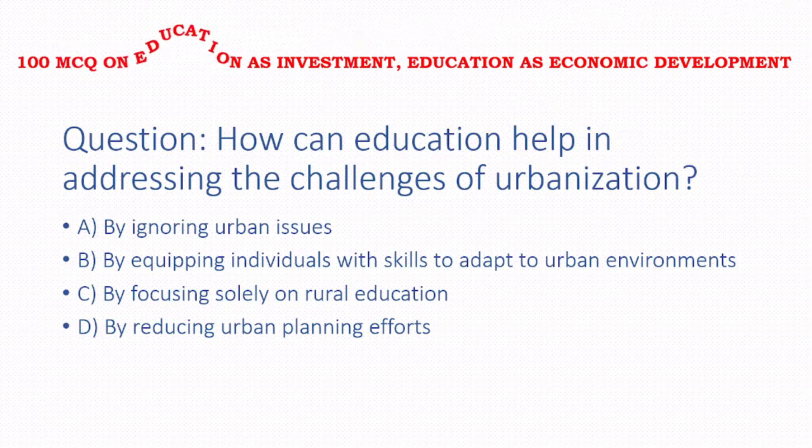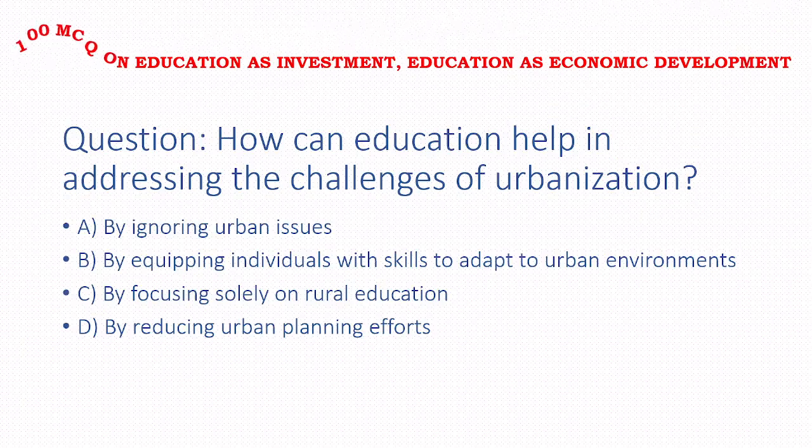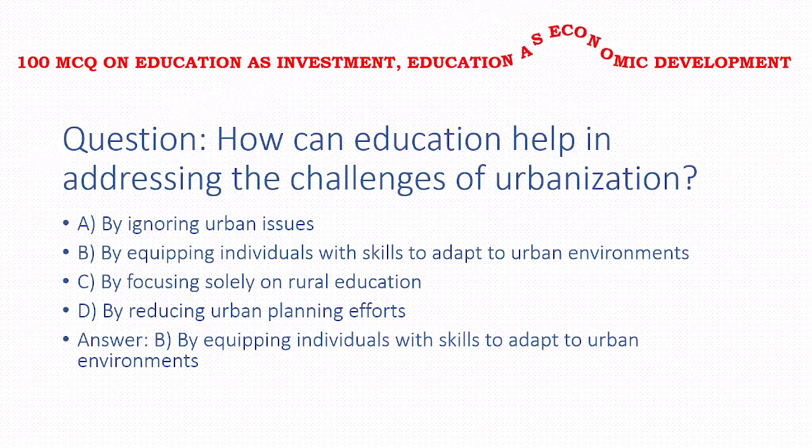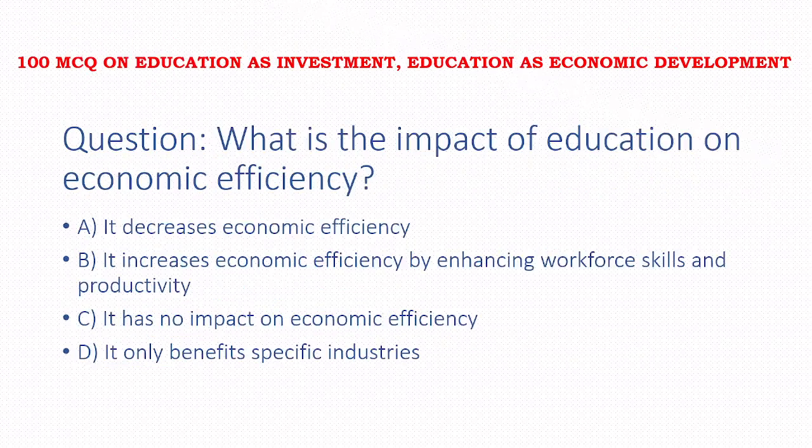Next, how can education help in addressing the challenges of urbanization? Options: by ignoring urban issues, by equipping individuals with skills to adapt to urban environments, by focusing solely on rural education, by reducing urban planning efforts. The answer to this question is option B, that is by equipping individuals with skills to adapt to urban environments.